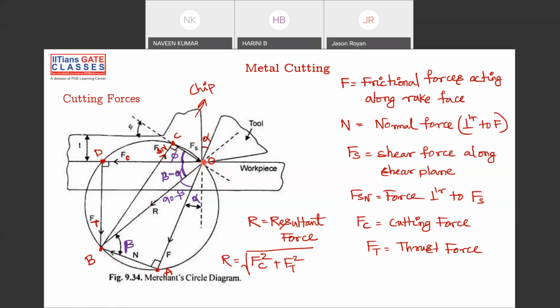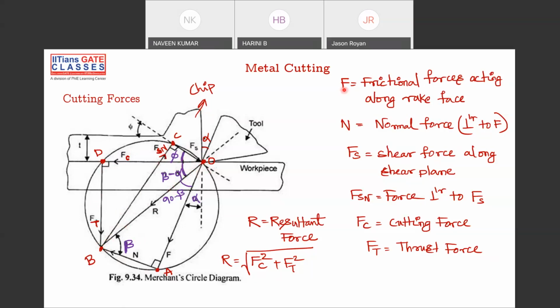Then this is your shear force Fs, and perpendicular to the shear force is Fsn, the force normal to the shear force. And this is your cutting force Fc, and perpendicular to it we have Ft. For every two forces, like F and N, the resultant force is R; for Fs and Fsn, the resultant force is R; and for Fc and Ft, the resultant force is R. For all of these we have the resultant force R.